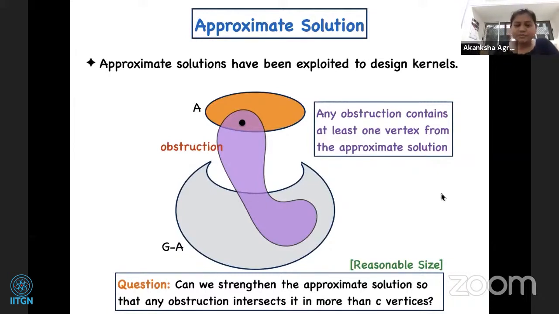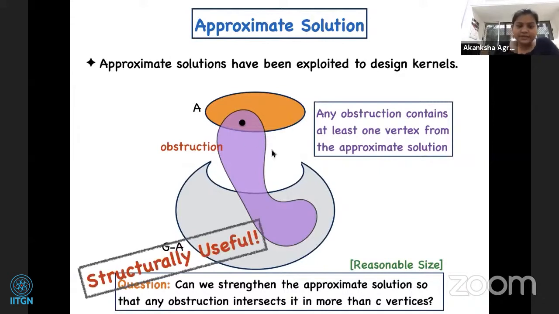Such a thing can be structurally useful, because in a sense it allows us to forget about small obstructions. Remember, this is a kernel, not a branching algorithm where we can just branch on an obstruction of size 4 and be done with it. So obstructions remain in our graph, and such a thing can be structurally very useful.